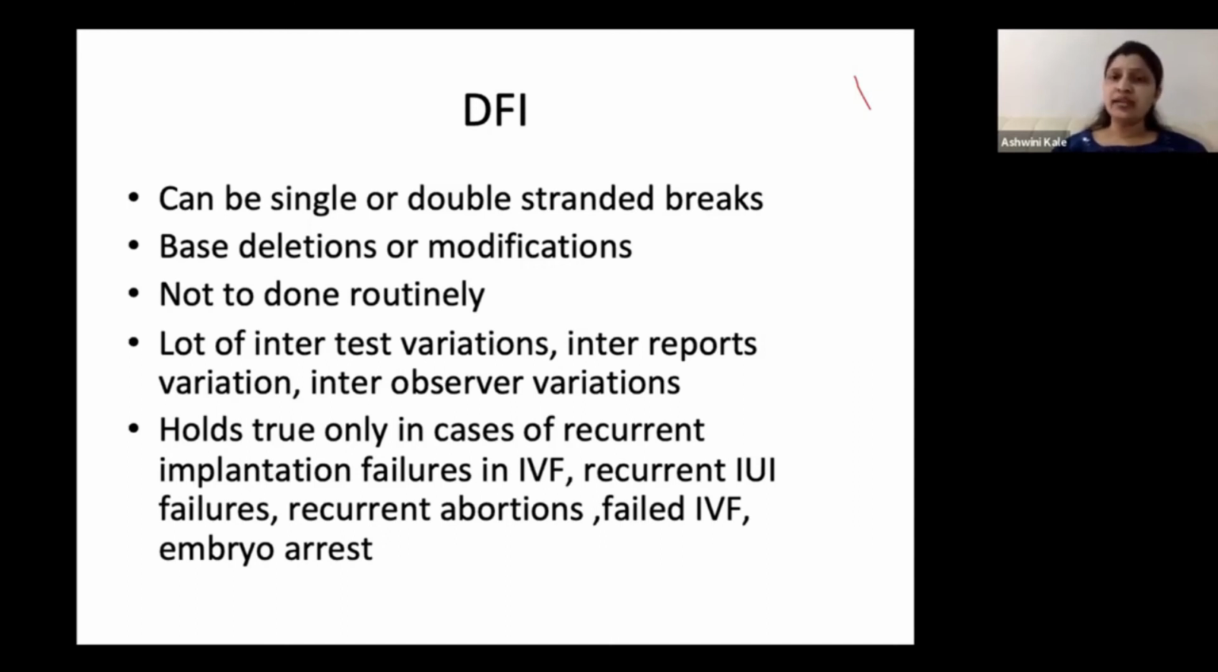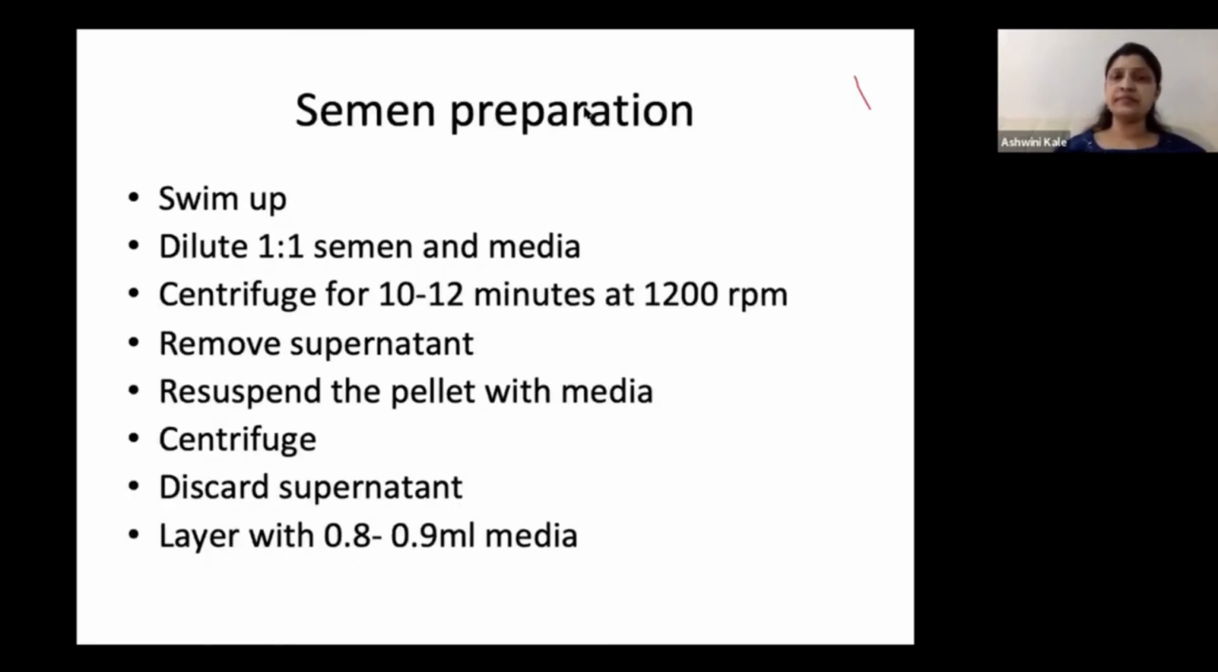So if I do it, I will find some different DFI. If some other person does it on the same slide for the same patient, the result could differ. So we have to be very cautious when we order a DFI, because we should be able to read the result. We should know which test or which method we are doing, and what you are going to achieve by doing the DFI. Does the patient really need DFI? It is only to be done in very, very specific indications.